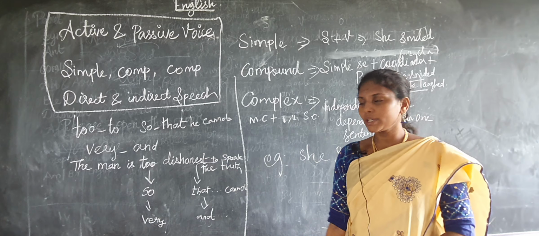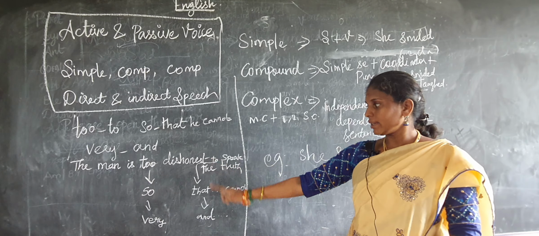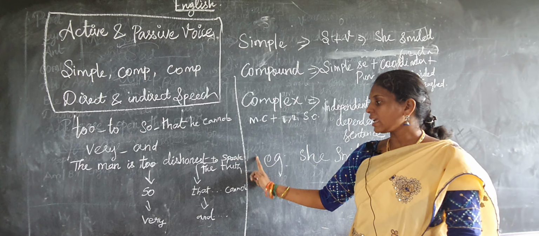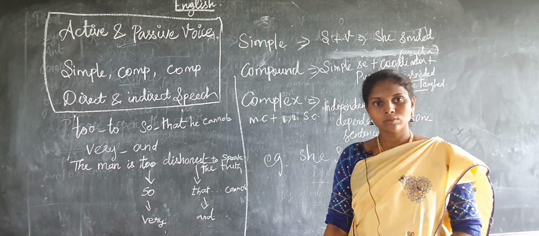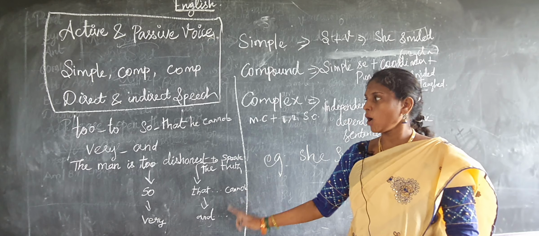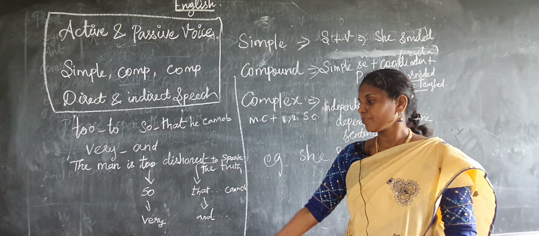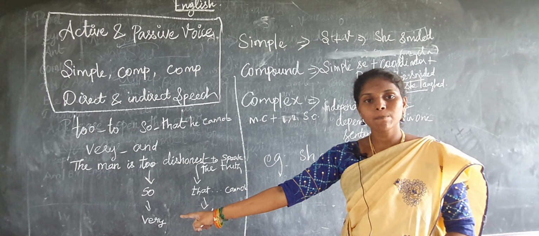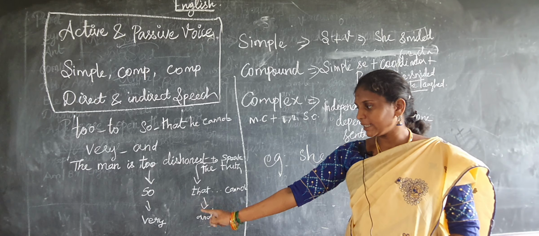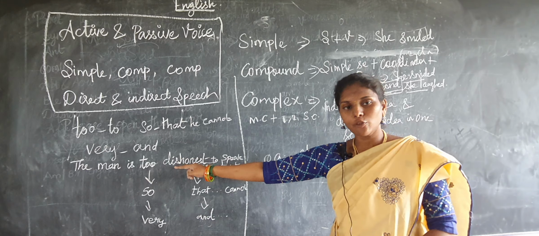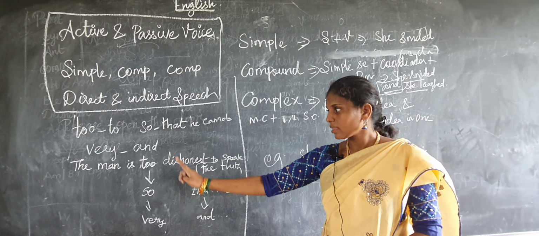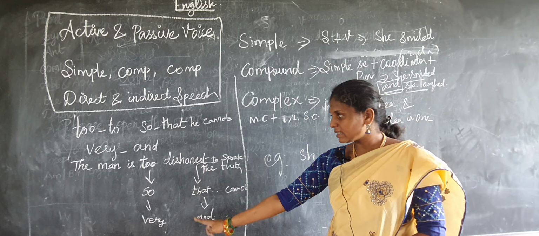So dishonest that he cannot speak the truth. Okay, this is compound. For complex, you have to use very and. The man is very, instead of too, we are using very. The man is very dishonest.